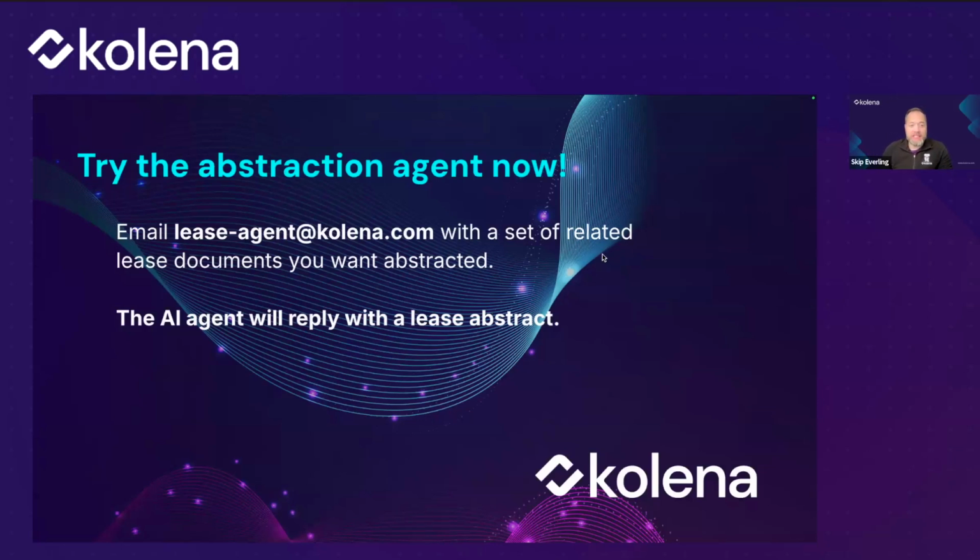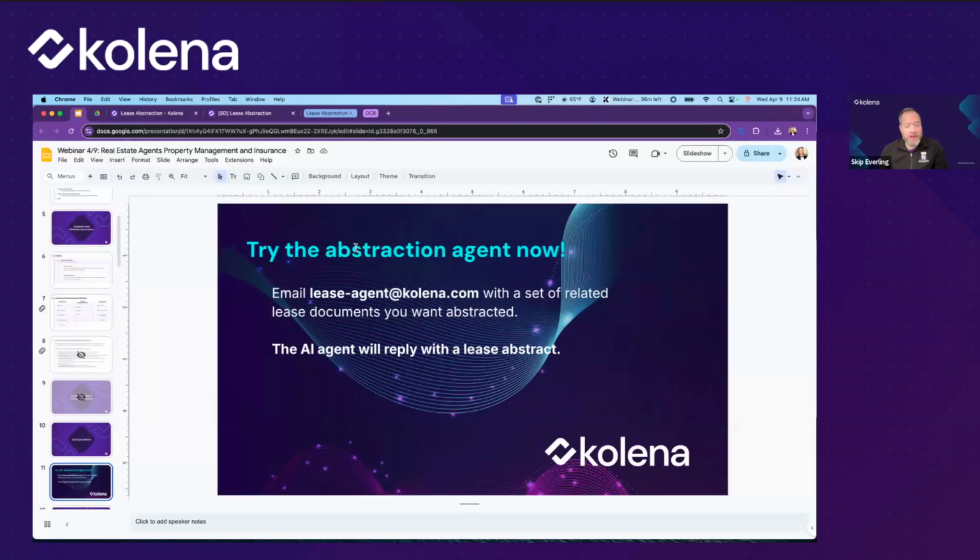Send in any kind of lease documents that you want to run through that agent that I just showed you. It'll generate an abstract, and I'll configure it so that the agent will email you back with the abstract. That way you can get a sense for what's happening and test it out for yourself. I'll share this email address again at the end, but feel free to do this right now. The agent's already set up, and that's because I configured it to monitor that email address.